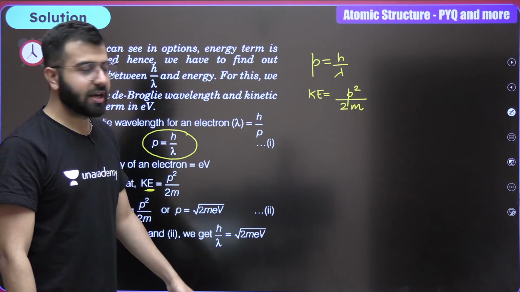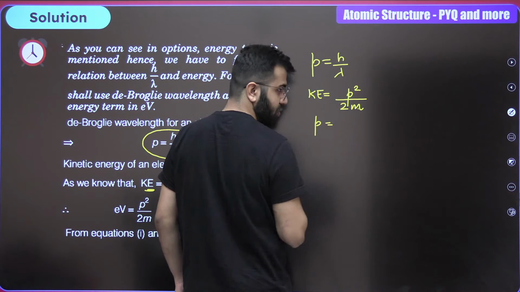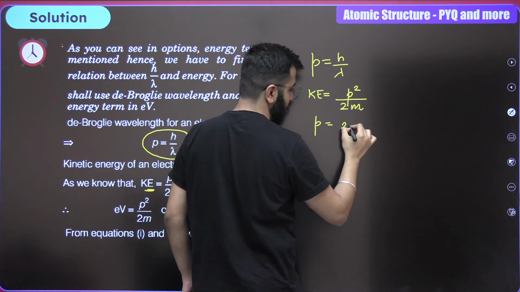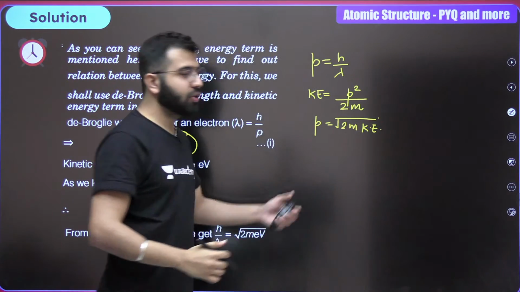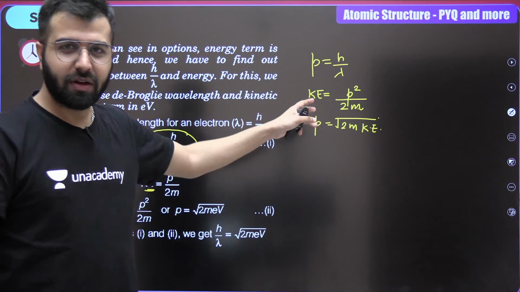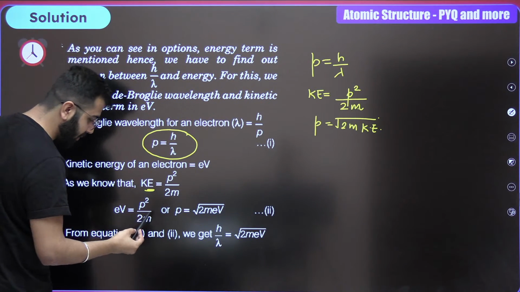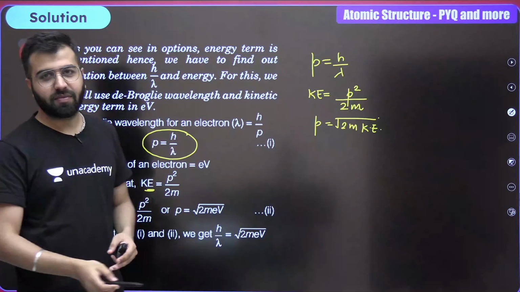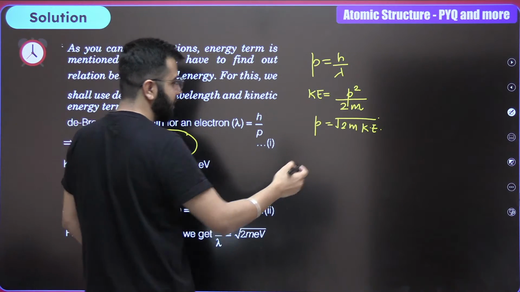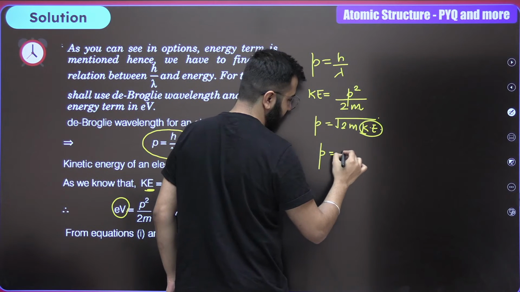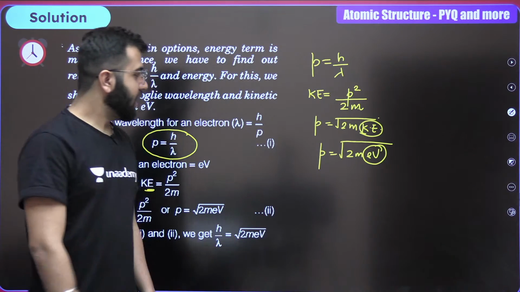Correct? What are we going to write about the kinetic energy over here? Pay attention. Ultimately, what we are writing is p is equal to 2m kinetic energy whole under root. That's what we are going to write. And I have already taught this to you when we were doing atomic structure as a chapter. And now over here, do remember one thing. Whenever we're talking about the kinetic energy, the electron was in motion all because of the voltage and because of its charge. This energy is nothing but eV, and that's going to be your answer.